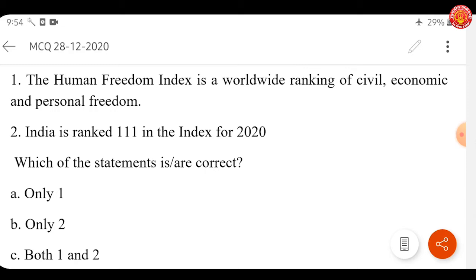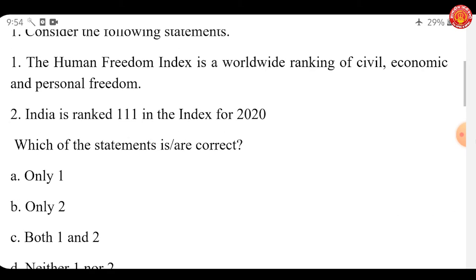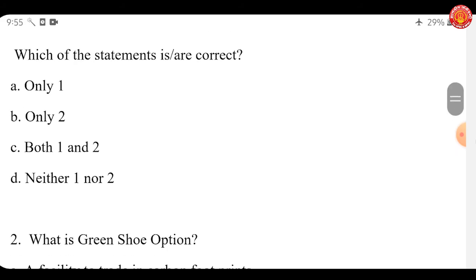New Zealand is on the top of the list of 162 countries with a score of 8.87. Switzerland, with 8.82, follows New Zealand. The bottom two countries are Sudan with a score of 4.01, and Syria, which is worst, at 3.97. The neighboring countries of India, that is China, ranks 127, Bangladesh is at 139, and Pakistan ranks 140. The index is published by the American think tank Cato Institute and the Fraser Institute in Canada. So that is about the Human Freedom Index. Let's go to the next question.